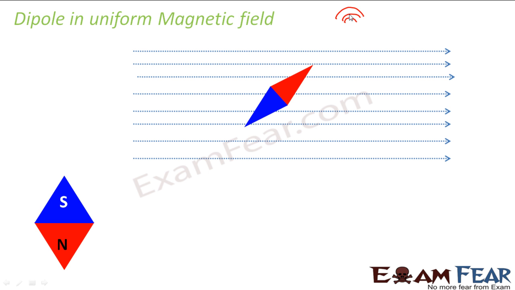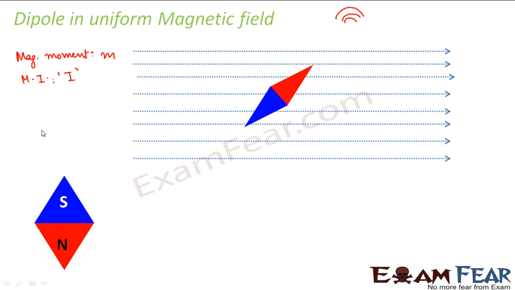So what do we do for an accurate magnitude of the magnetic field? That magnitude is also necessary. We place a magnetic compass needle of known magnetic moment. Let us suppose this magnetic compass has magnetic moment m and moment of inertia I, and I place this compass in a uniform magnetic field.